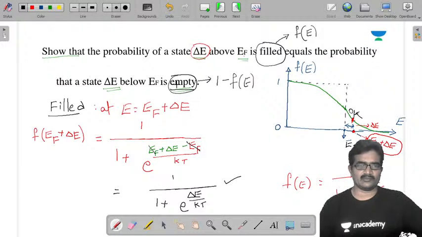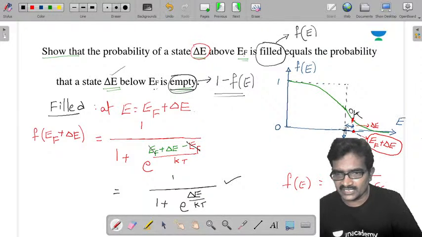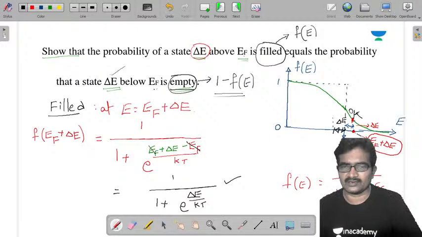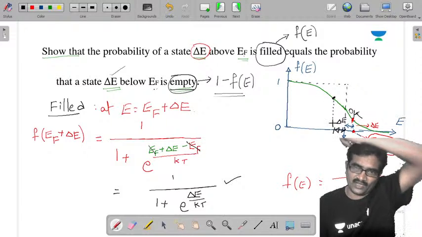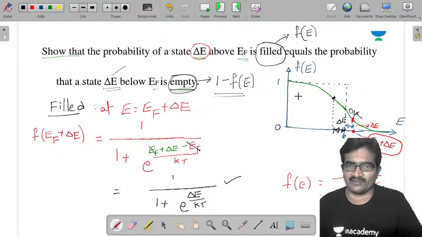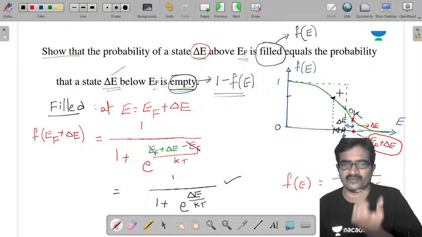Next I am going to find the probability of an empty energy level delta E below the EF. Somewhere here it is E. Let us take this difference as delta E. Now here it is probability of vacancy. This is probability of occupancy, the F of E value you are getting. 1 minus this value is the probability of vacancy.